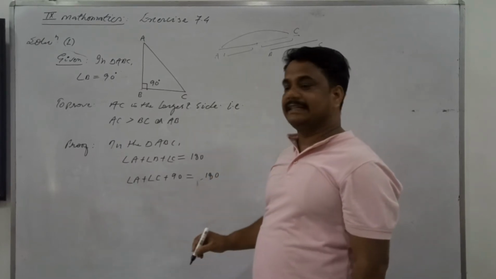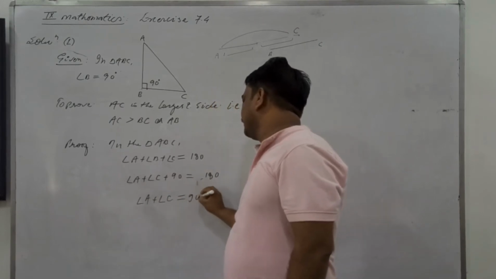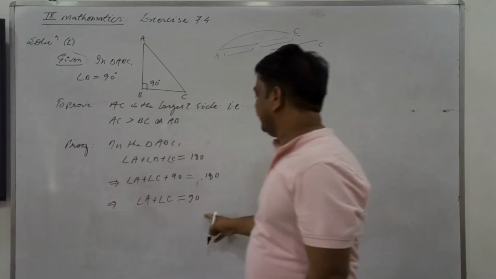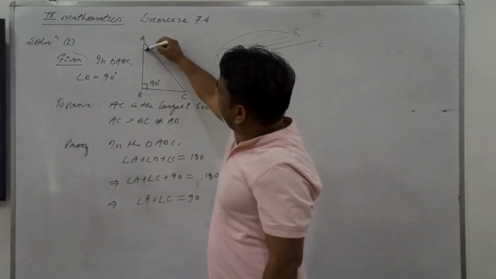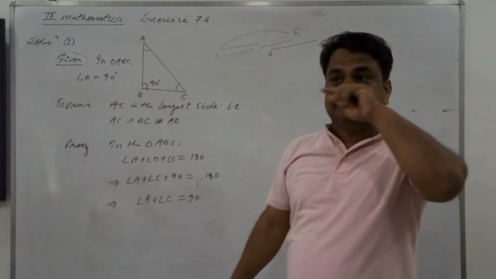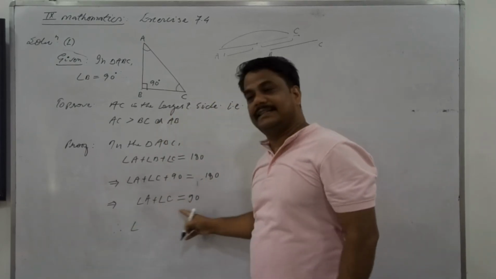If angle B is 90, then what? A plus C is equal to 90. Well understood or not? The sum of these two angles, this angle plus this angle, comes to 90. Listen carefully.